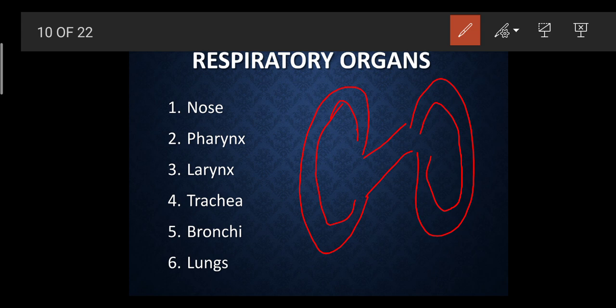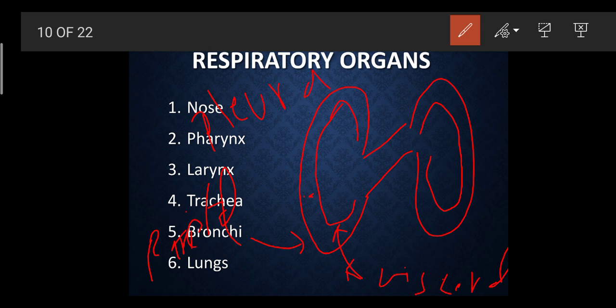The inner one is called the visceral, and the outer one is called the parietal. Between these two there is a fluid called the pleural fluid.